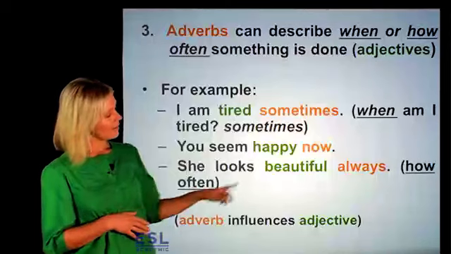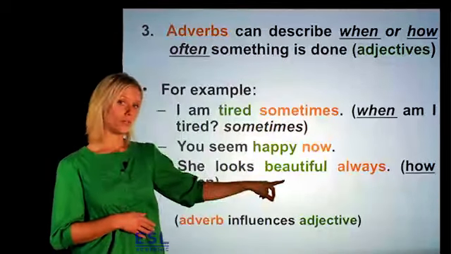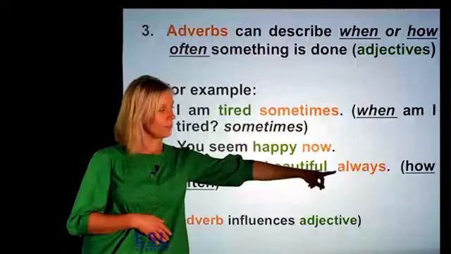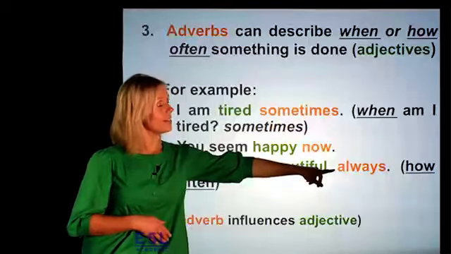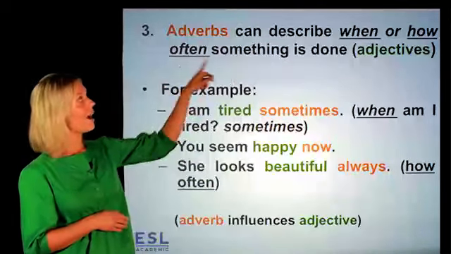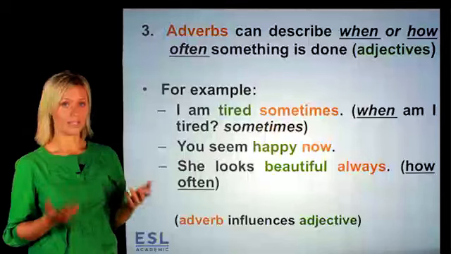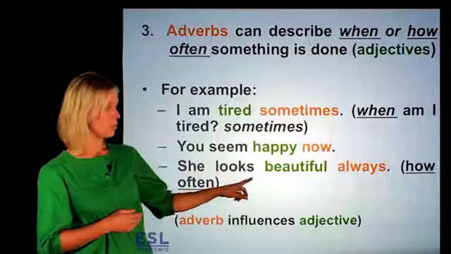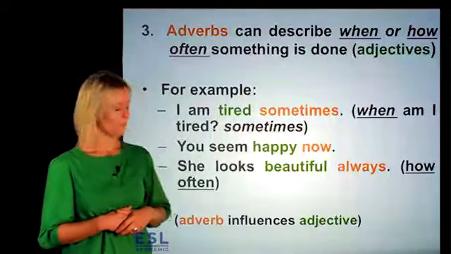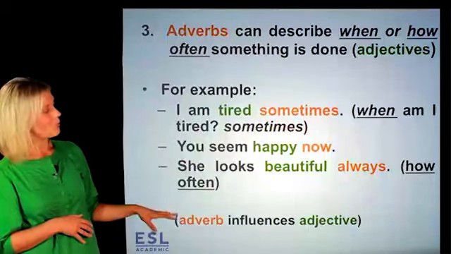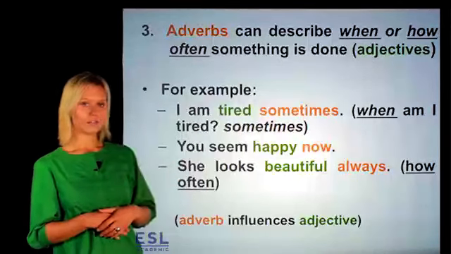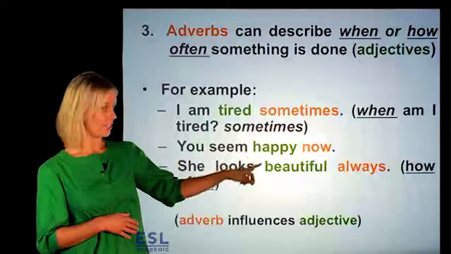So here, the adjective is beautiful, and the adverb always is telling us how often something is done. She looks beautiful always. So in these examples, the adverb is influencing these adjectives.